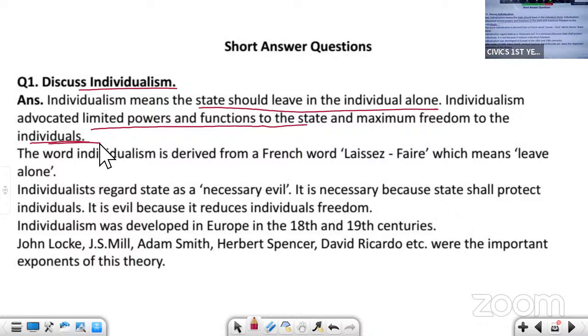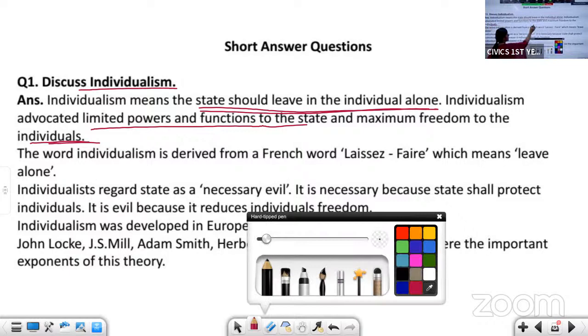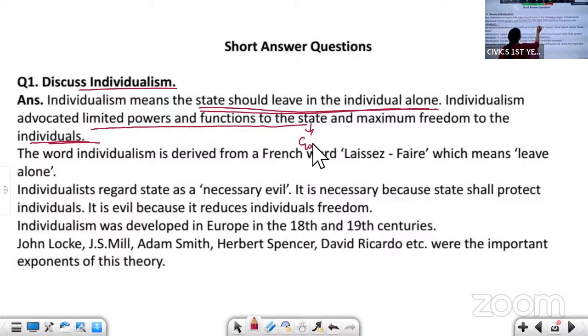Individualism, from the word itself we understand that individuals are given more importance here. The functions and powers of the state should be reduced, and the freedoms of individuals should be more. So individualism means the state should leave the individuals alone. There should be a limit to the powers and functions of the state. When we say state, here it is government. So maximum freedom should be given to the individuals.